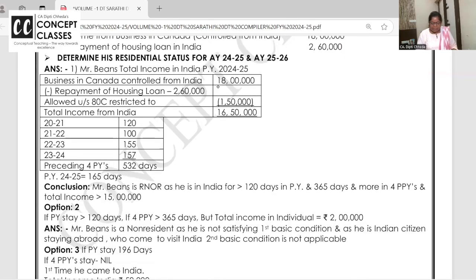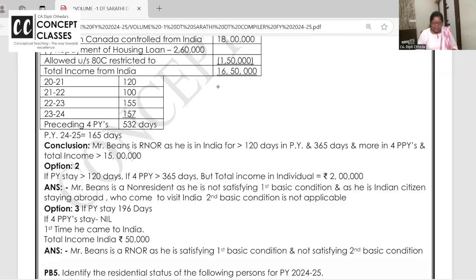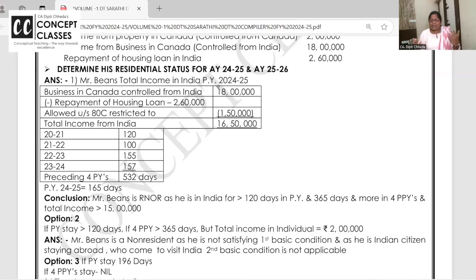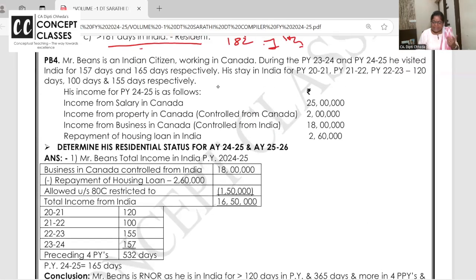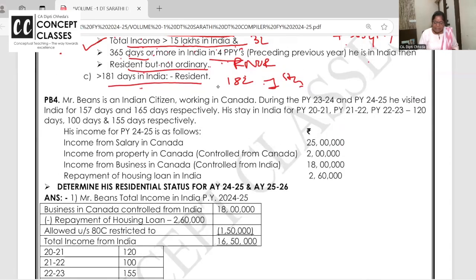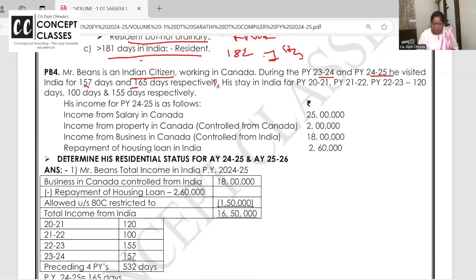Immediately below that, I have given options 1, 2, 3. If you want to practice this sum, then let us do it. Mr. Beans is an Indian citizen working in Canada. He comes to visit India. In 2024-25, he was there for 165 days. And in the preceding 4 years, his stay was 120, 100, 155, and so on. That you can pick up from the problem, 532 days.